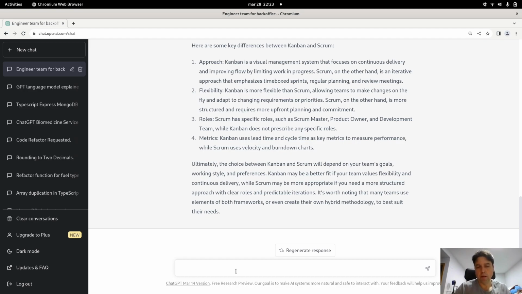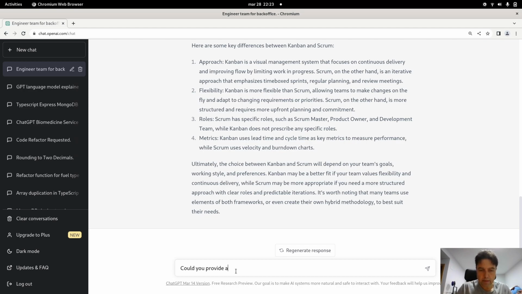The current technologies we are using, for example, are TypeScript with Express and so on. So this is one of the areas where ChatGPT does a great job. Let's try to create a first proposal for the software architecture of our new backend for the back office.